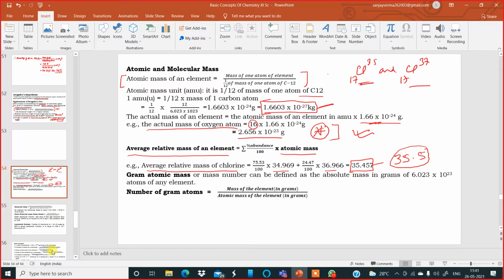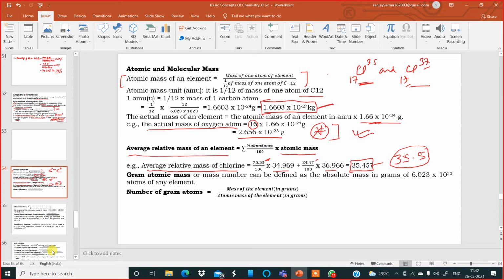The first one which you see over here, chlorine-35, has an abundance of 75.53%, whereas the second one, chlorine-37, has an abundance of 24.47%. So to get the average relative mass, we have to add them up. The percentage abundance is multiplied with the given atomic mass and added with the other one.